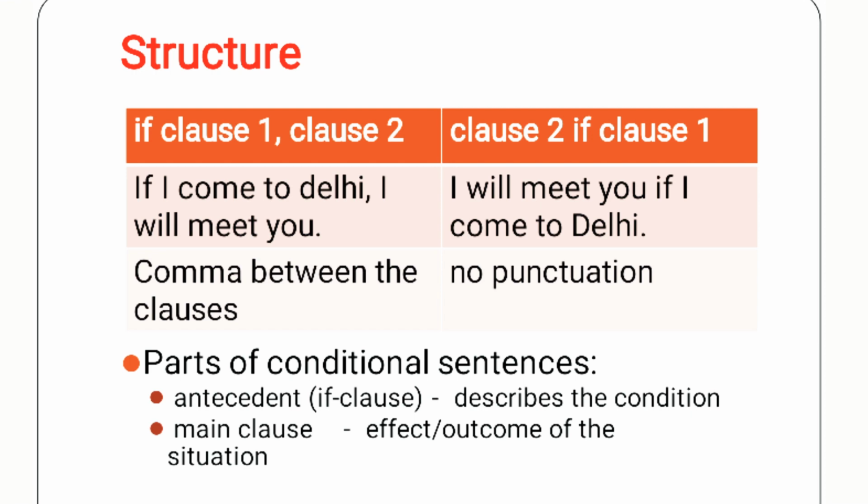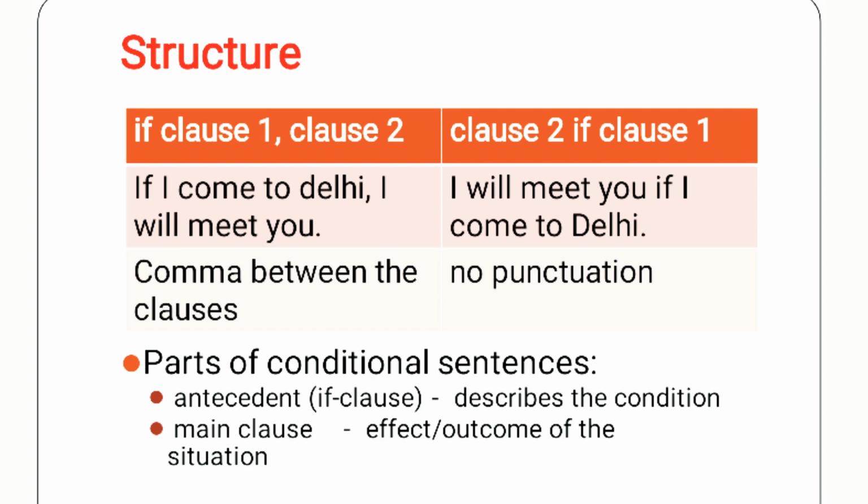Talking about the structure of these sentences comprising if, we can make two types of sentences. Either we can begin the sentence with if, or we can put if in between the sentence. And there are two types of clauses in a conditional sentence. The first is the if clause or the conditional clause which describes the situation or the condition, and the other clause is the main clause, which is actually the result of the situation.